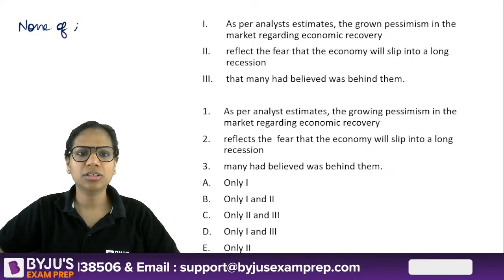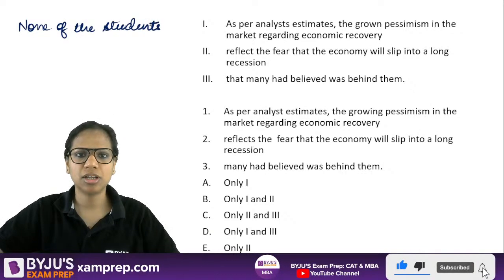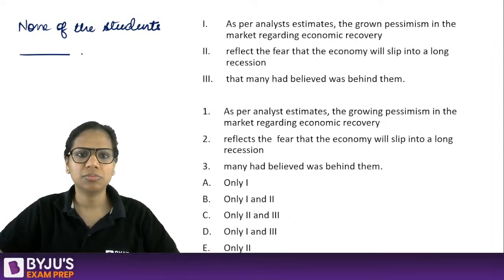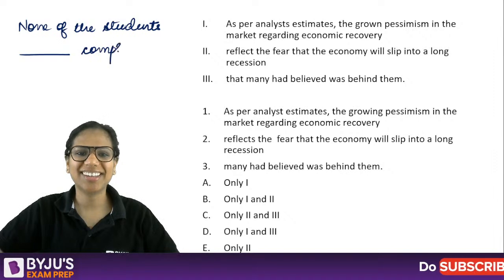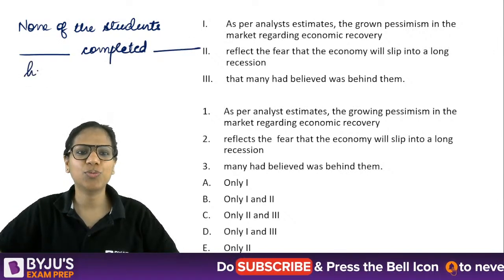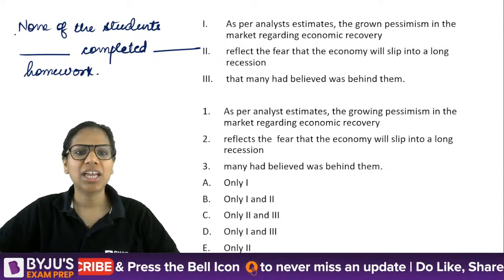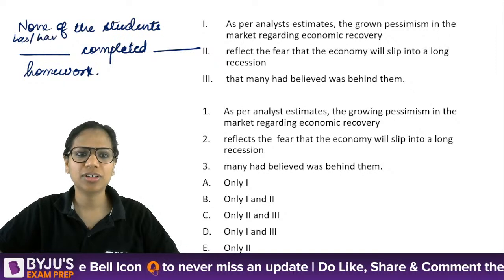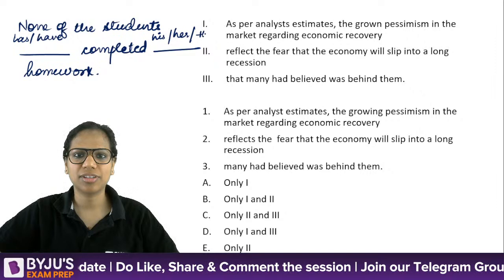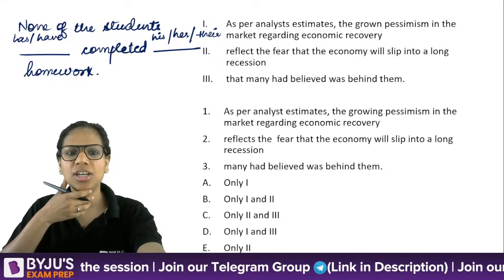None of the students, dash, completed dash homework. So what should I say here? Has or have, his or her or their? Yes, tell me. Now that we've done the previous question, what would you say?